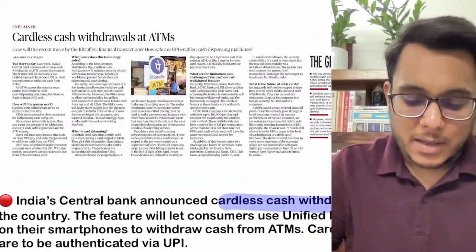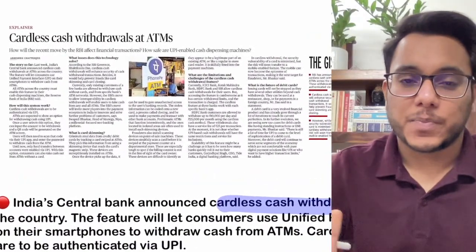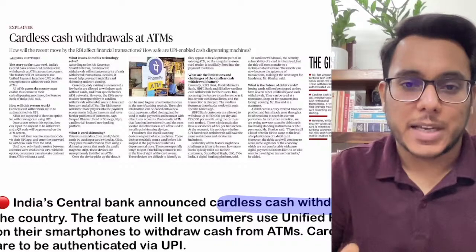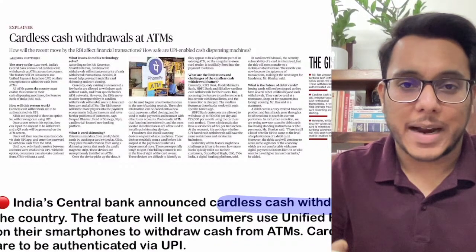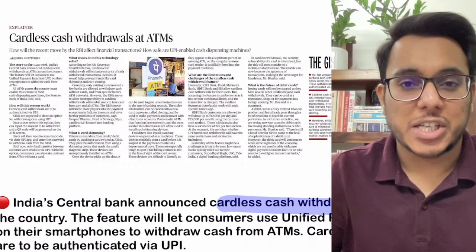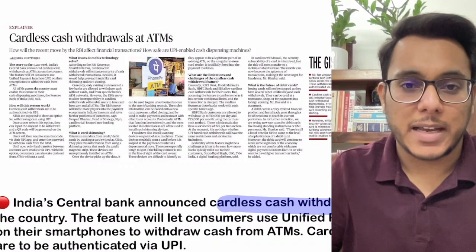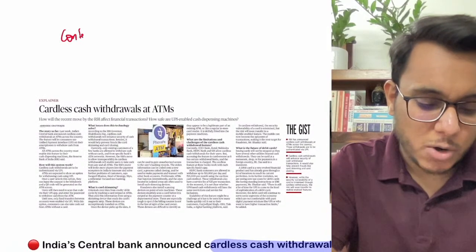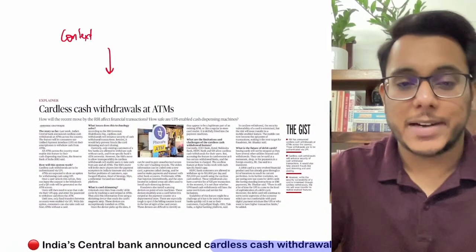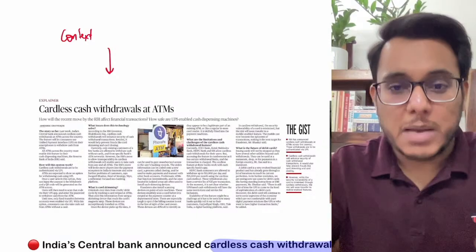Now this particular article is taken from the Text and the Context section of The Hindu newspaper, and it talks about a recent reform, a kind of recent policy change that has been brought by the Reserve Bank of India. What has happened? First of all, I'll tell you the context of this article, and then we'll understand it in a deeper sense.